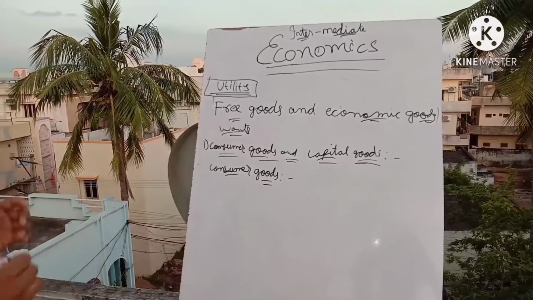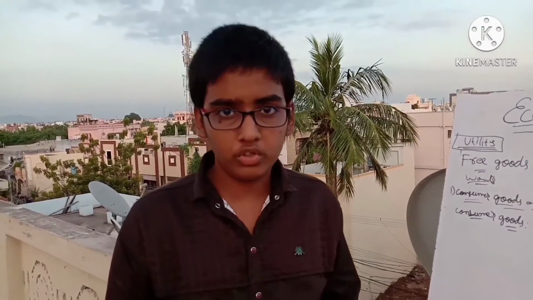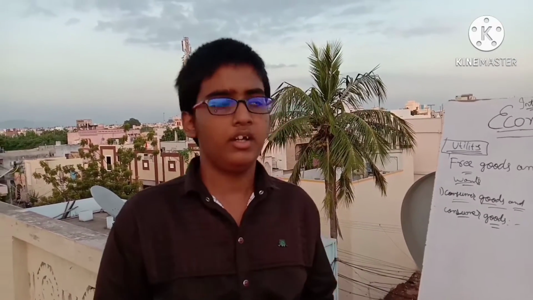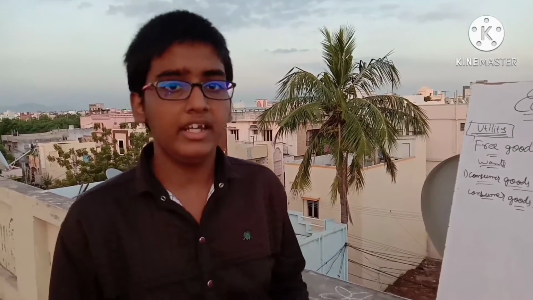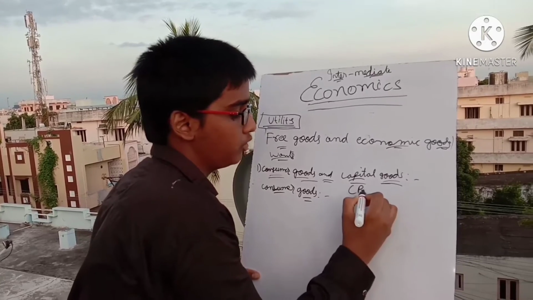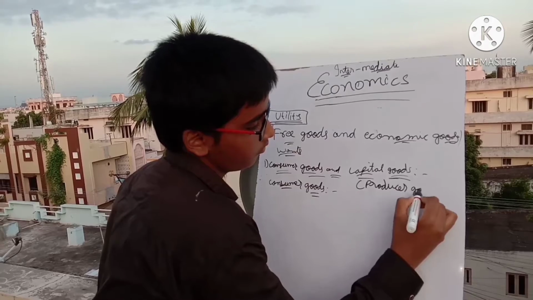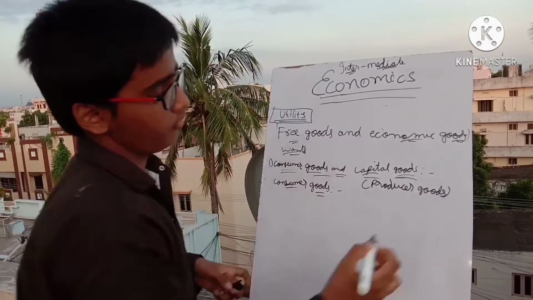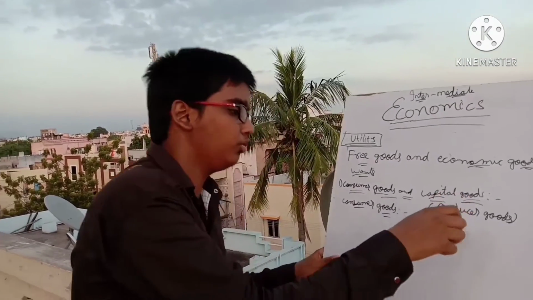Mainly, consumer goods means household goods or the goods for final consumption, right? Consumer goods are not used for the production of anything, but they are produced by other goods called capital goods or producer goods. Here once again, one point: capital goods are also called producer goods. So consumer goods are produced by using producer goods.